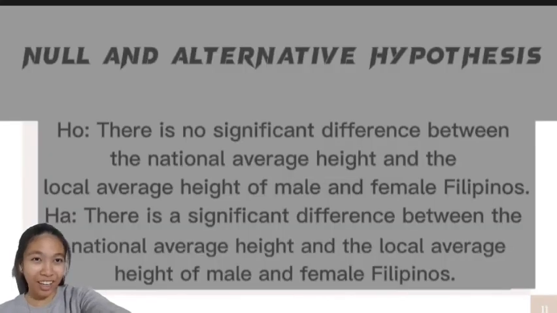For another null and alternative hypothesis, the null hypothesis is there is no significant difference between the national average height and the local average height of male and female Filipinos. And for the alternative hypothesis, there is a significant difference between the national average height and the local average height of male and female Filipinos.